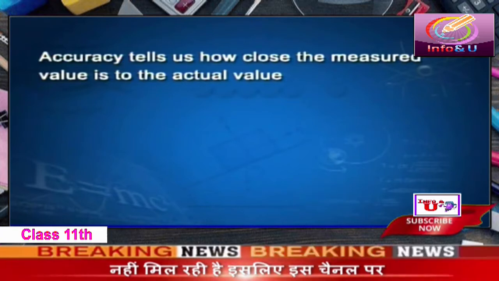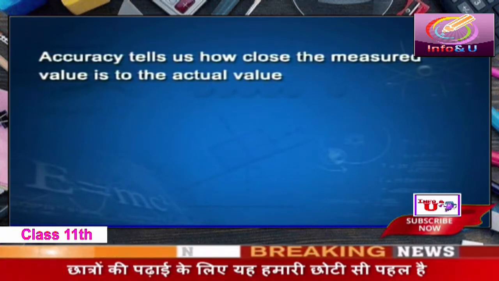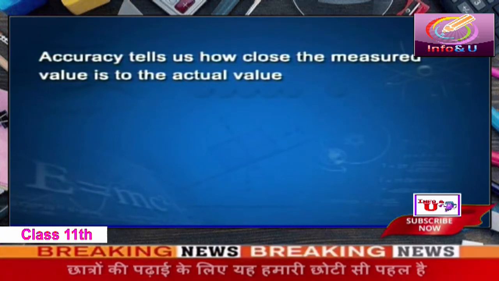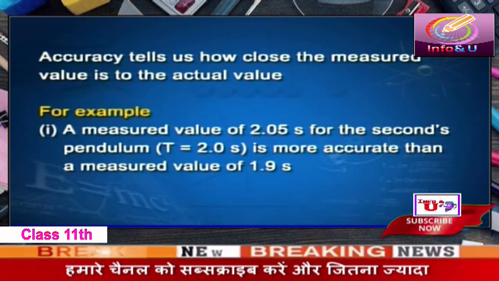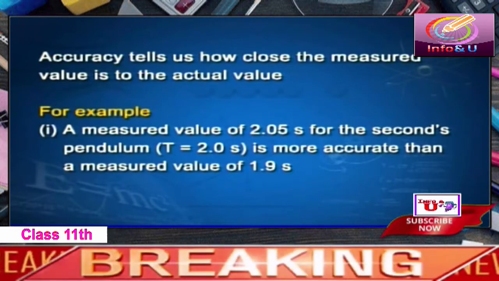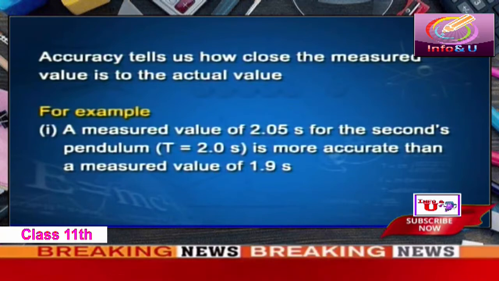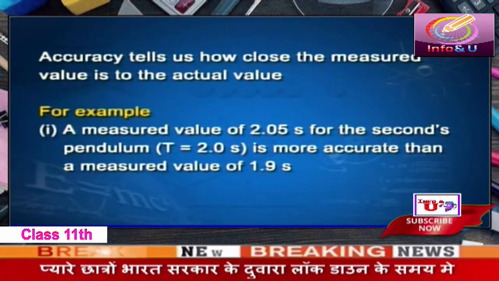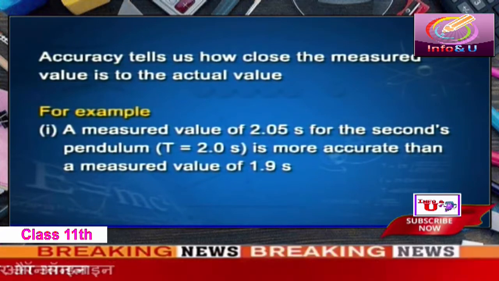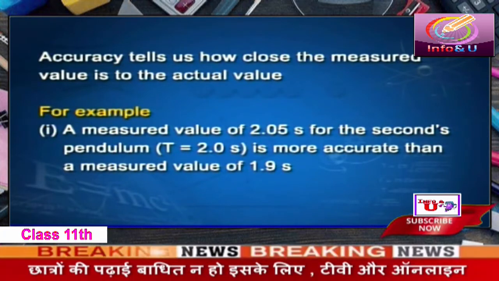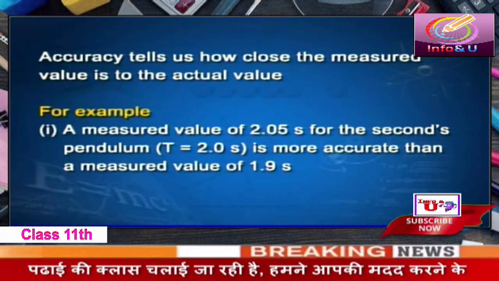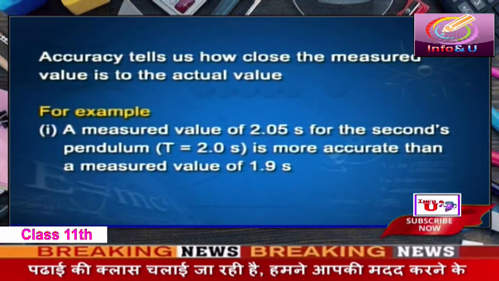Accuracy tells us how close the measured value is to the actual value. Let's look at examples. 1. You know, a second's pendulum has a time period equal to 2.0 seconds. A measured value of 2.05 seconds for the second's pendulum is more accurate than a measured value of 1.9 seconds.